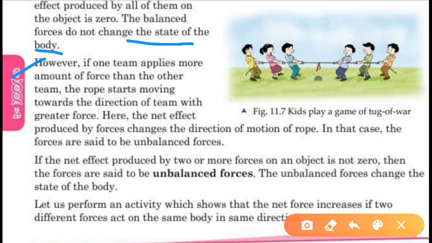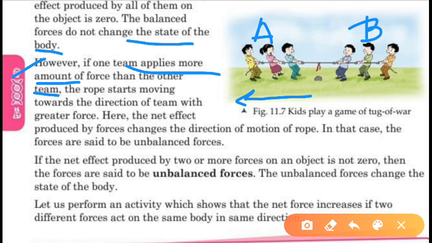However, if a team applies more force than the other team, suppose A is applying more force than B, then what will happen? The rope will move towards the side of A. In the other case where B is applying more force and A is less, then the rope will move towards the side of team B. So the rope starts moving towards the direction of the team with greater force. The team that applies more force, the rope will move in its direction, and that team will win. So here the net effect produced by the force changes the direction of motion of the rope.